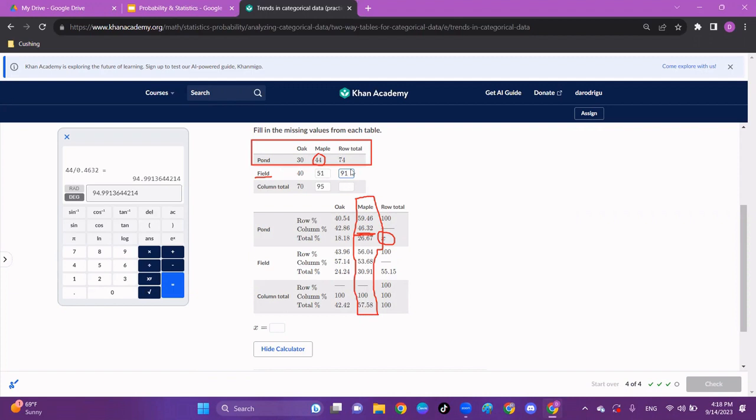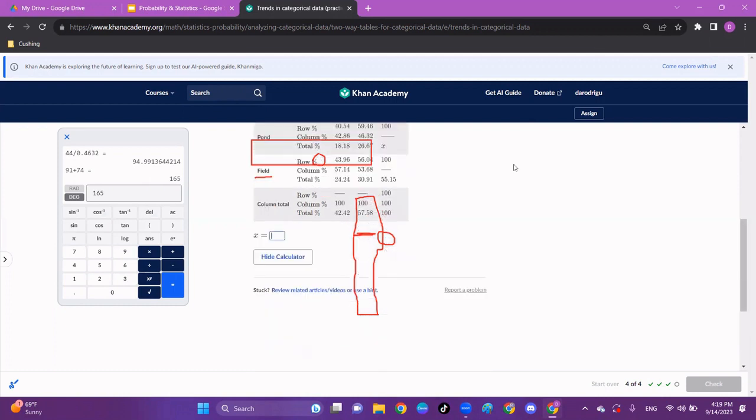Now in total, hopefully 74 plus 91 adds up to the same as 70 plus 95. 70 plus 95 is a little easier. That's 165. And that is the same as 91 plus 74. You can always check that. 91 plus 74 is 165. All right. So we only really needed to figure out that 95. The way we did that was we knew that 44 was 46.32% of all the maples. That's how we knew there's 95 maples, and that let us fill in everything else.